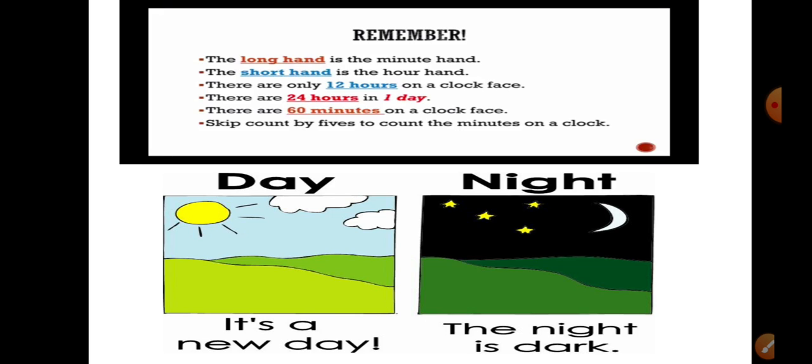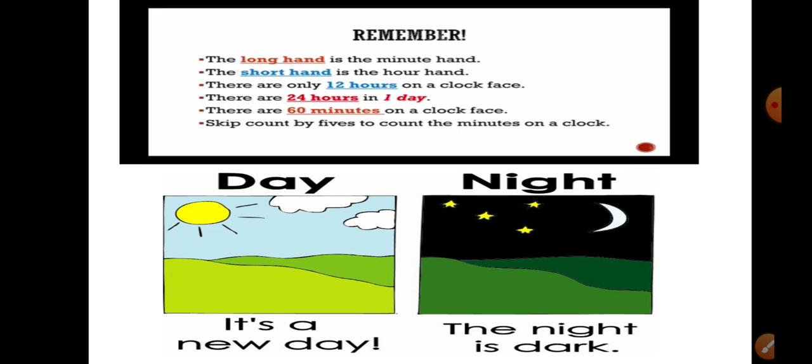There are only 12 hours on a clock face. There are 24 hours in one day. There are 60 minutes on a clock face. Skip count by 5 to count the minutes on a clock. Skip counting you have to do so that you can get the 60 minutes on the clock.